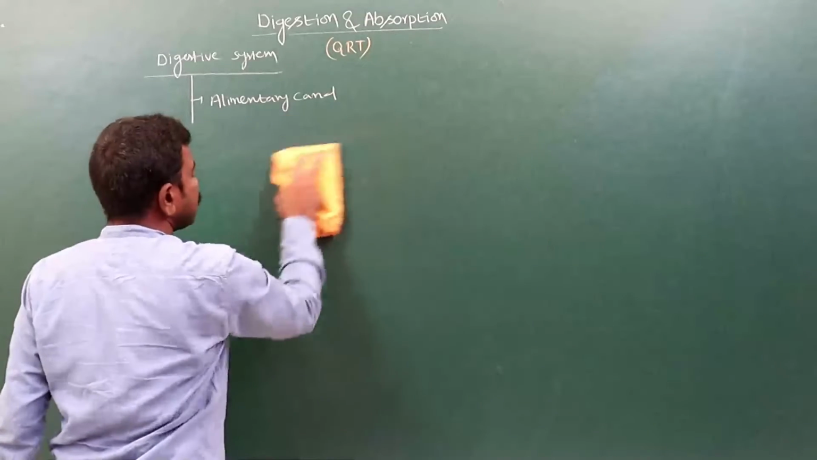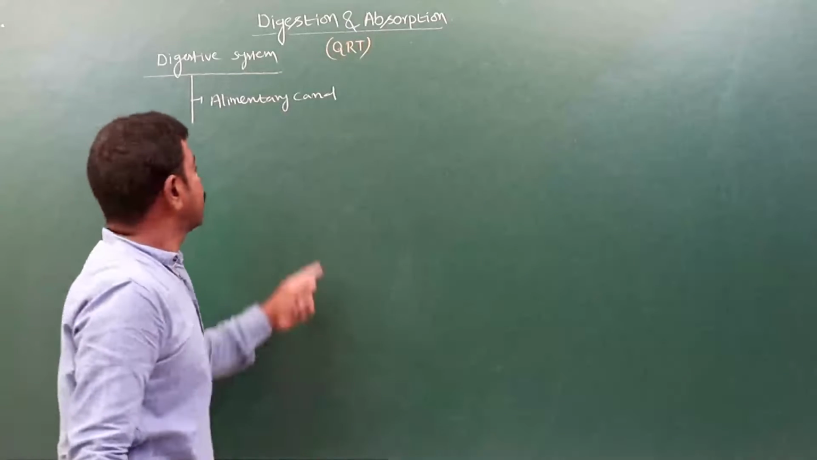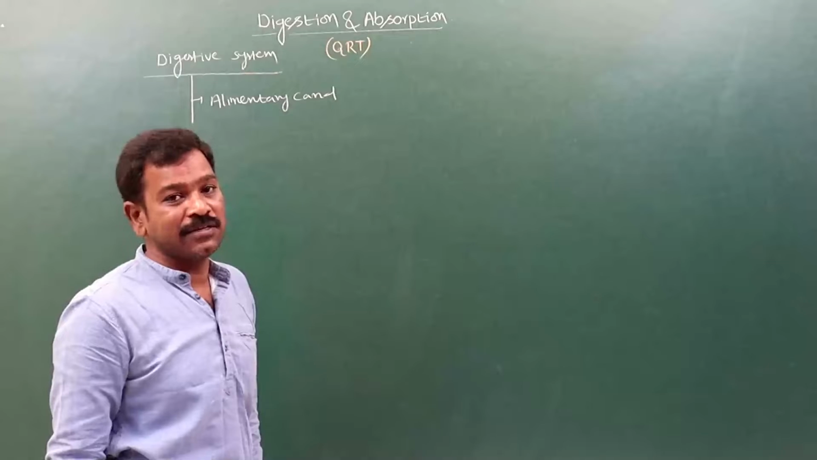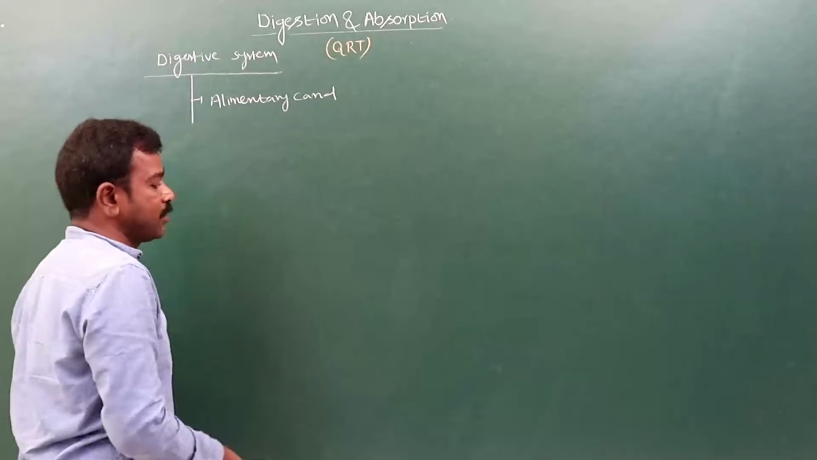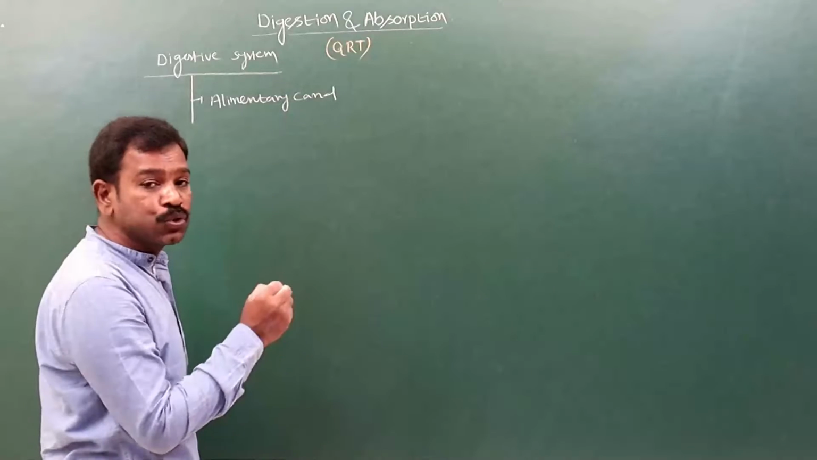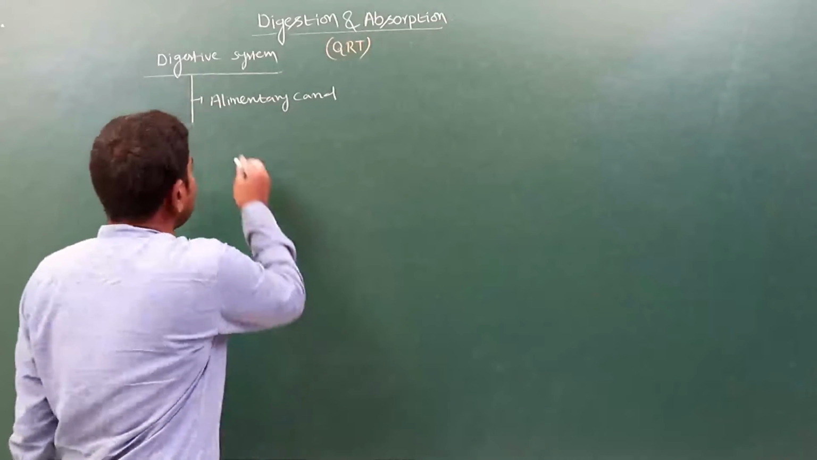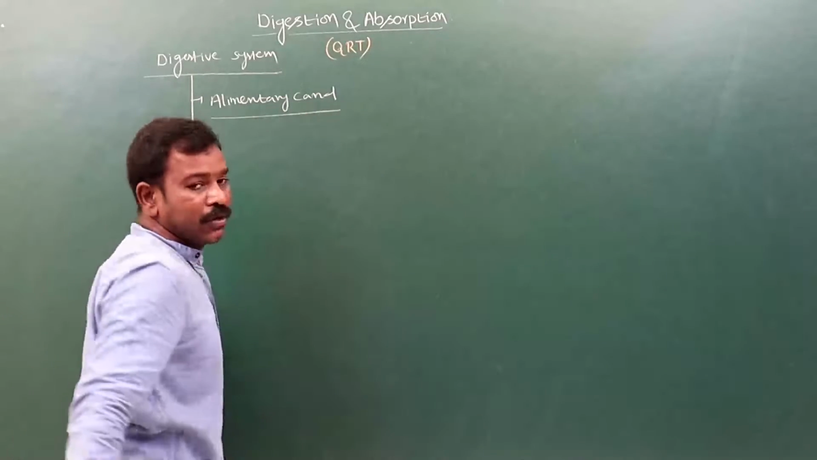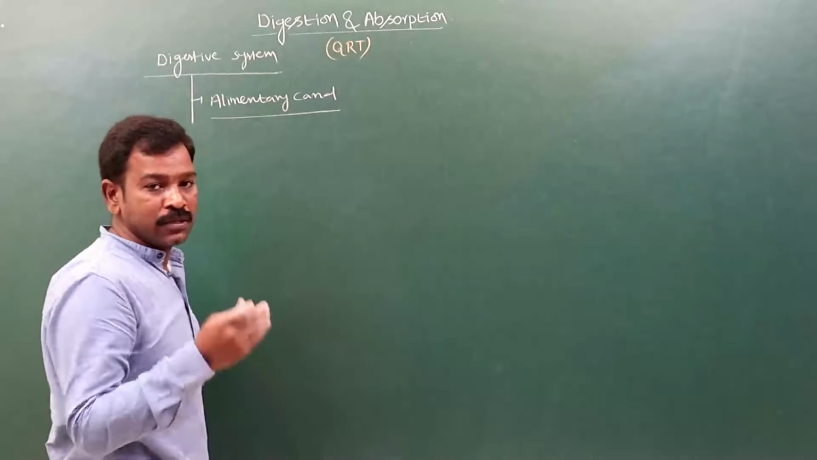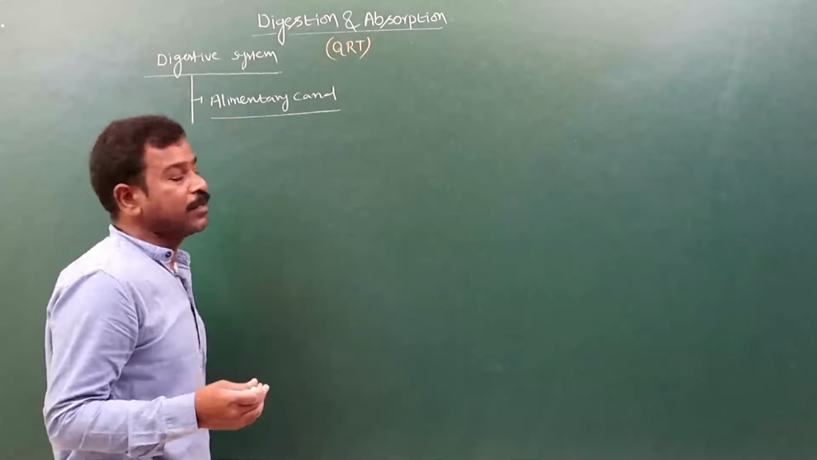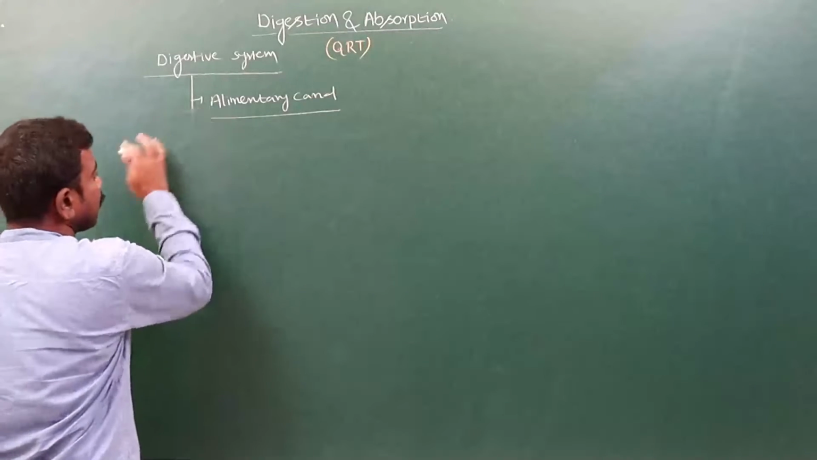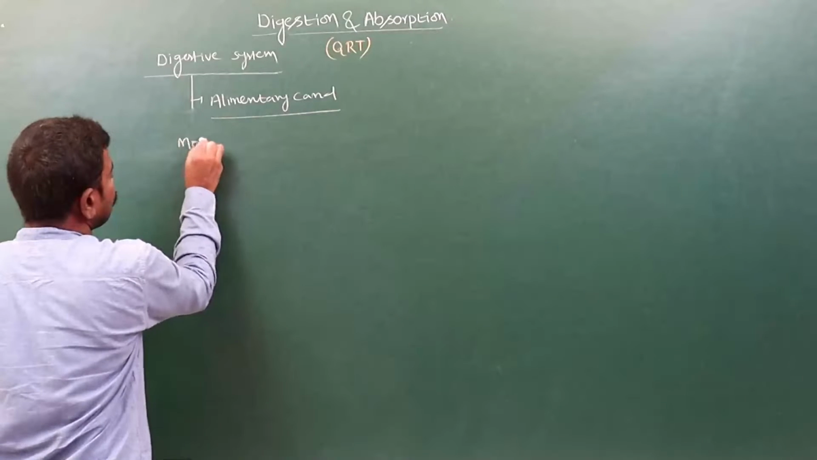The digestive tract is also known as the alimentary canal or gastrointestinal tract. It is present from mouth to anus. The anterior opening of the alimentary canal is the mouth, and the posterior opening is the anus. The first part of the alimentary canal is the mouth.